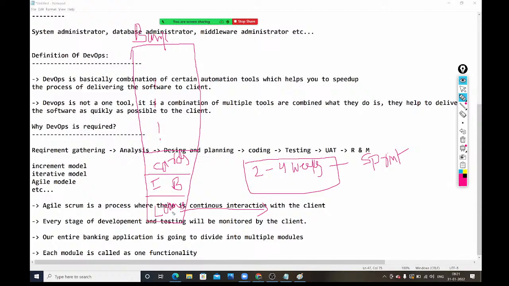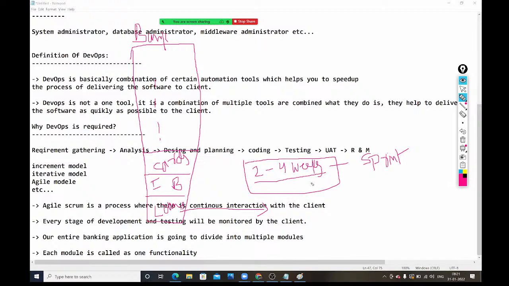Completing in the sense of what? Not only development. We need to complete development, we need to complete testing, we need to complete UAT testing, and we need to release also. We need to hand over this loans module to the client also. That entire process we need to complete within 2 to 4 weeks.